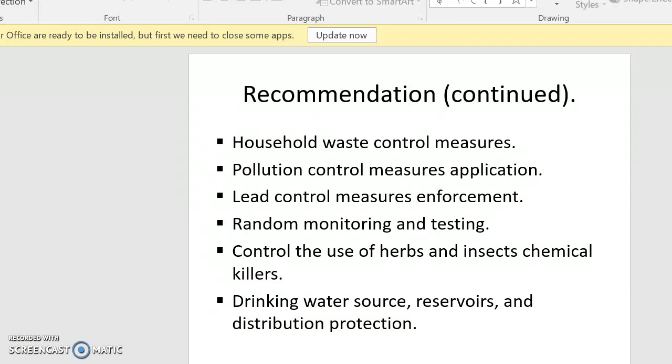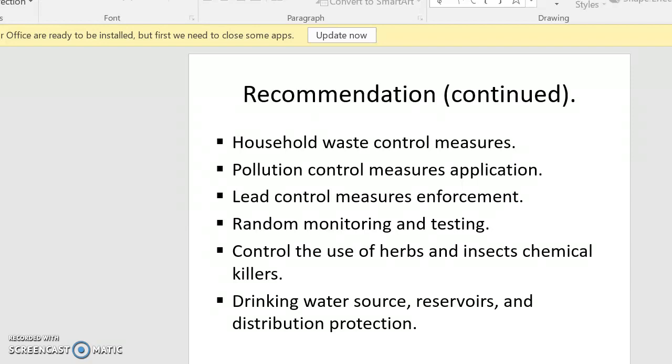Household waste control measures. This is controlled collection of waste products from the house in containers that are covered, which will be delivered to the moving vehicles that will come and pick it up and then to the dumping sites recommended by the state and EPA. Pollution control measures application is equally advised. Lead control measures enforcement is also recommended. Random monitoring and testing is also very important.